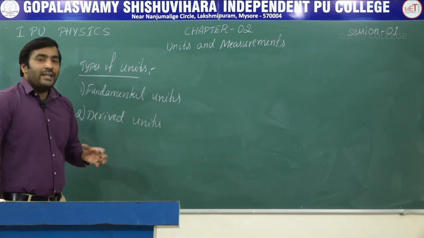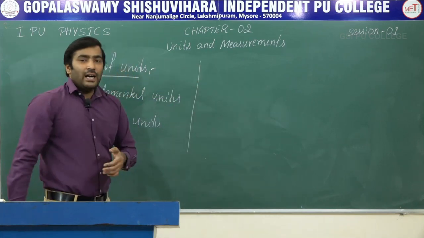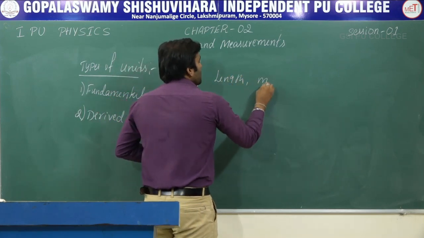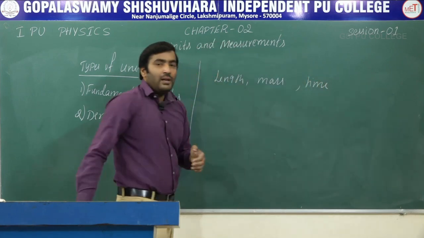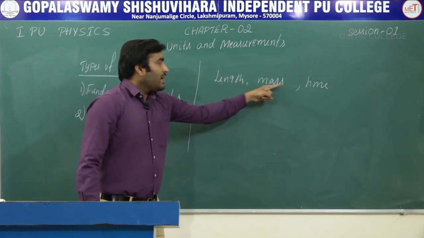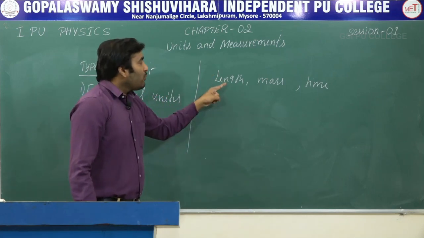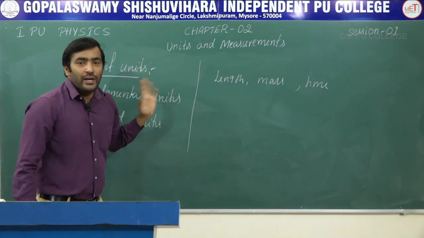Now you can guess what fundamental units are. I said that in mechanics, length, mass and time are called fundamental quantities. So the units of length, mass and time are nothing but fundamental units.